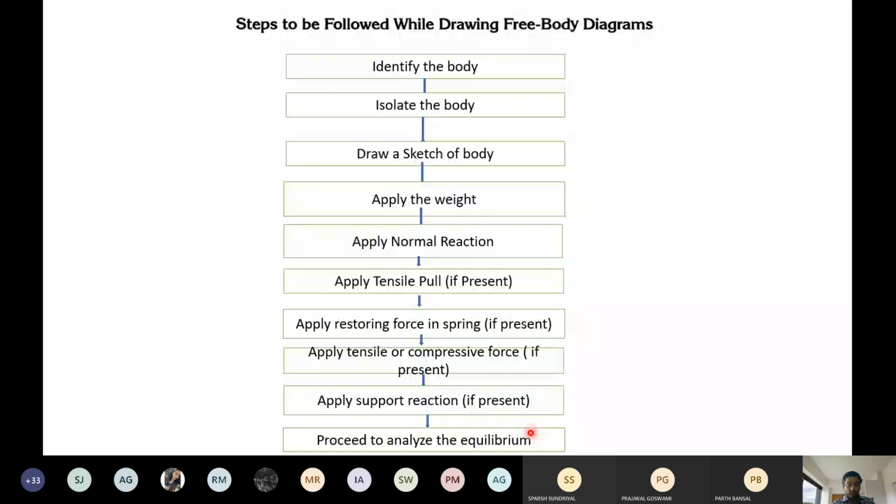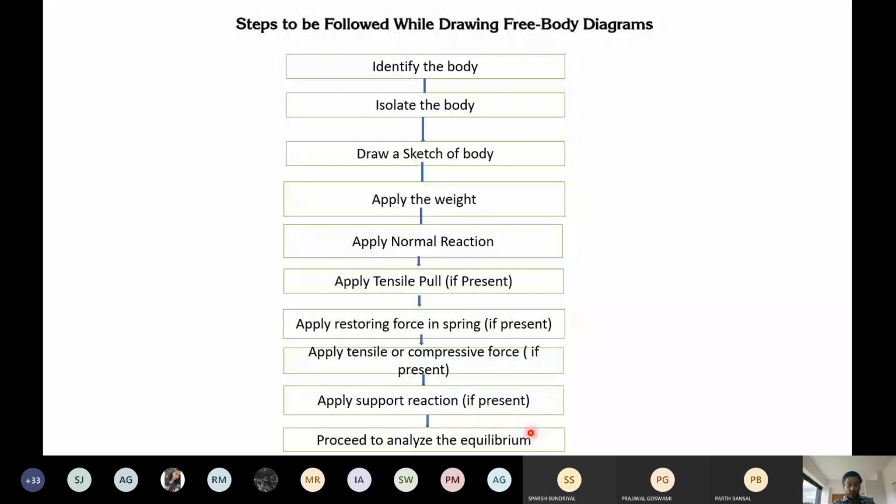Can anybody remember the meaning of pulling and pushing that I have discussed in the first lecture? Pulling means when you are taking the object outward. That is the tensile part. Pushing means when you are pushing the object. That means it's compressive. Simple. That's what I want to say here. Pulling means tensile, and pushing means compressive.